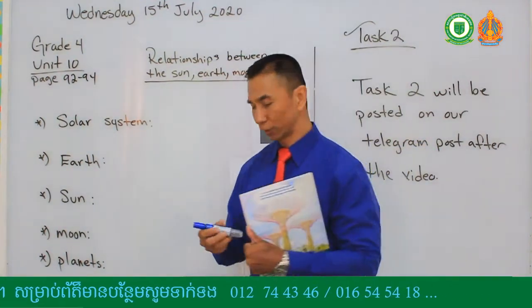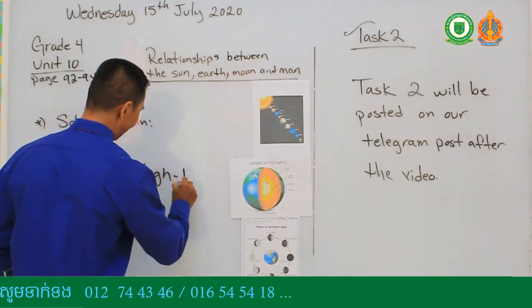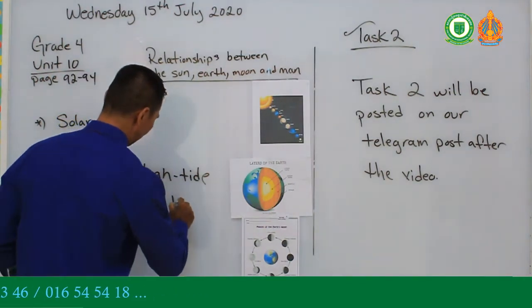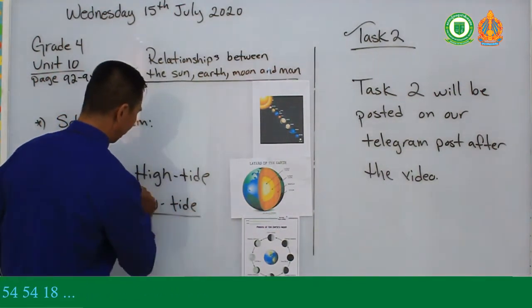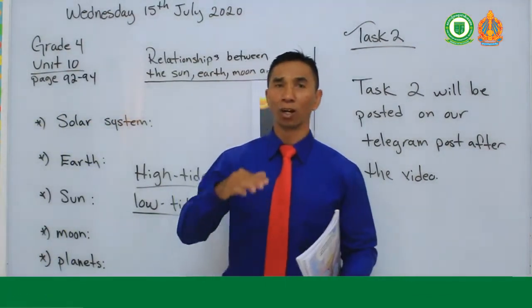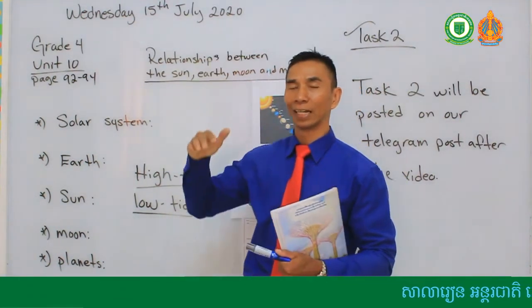Okay, if you want to know something about high tide and low tide. High tide is when the water in the oceans or the rivers rises up. That is the high tide.